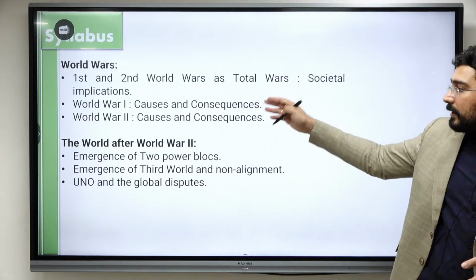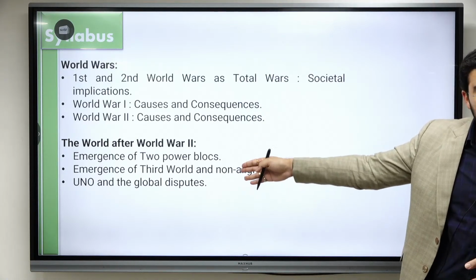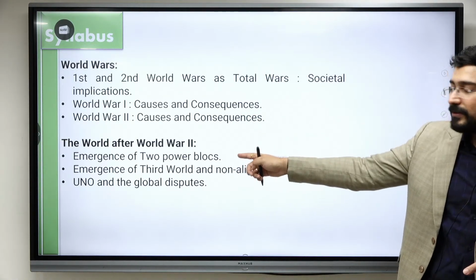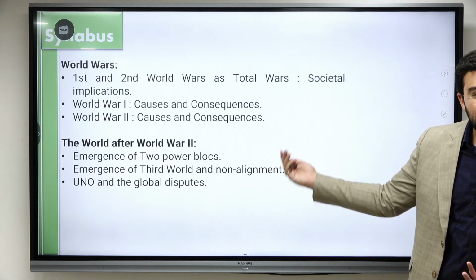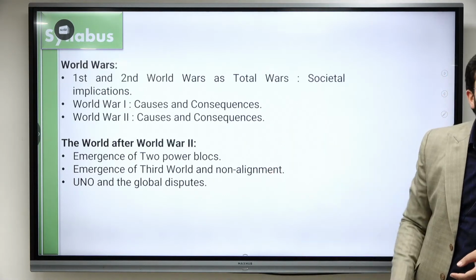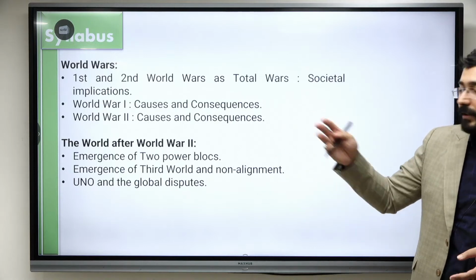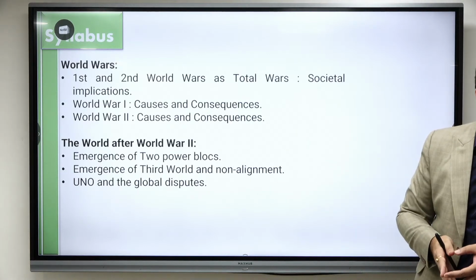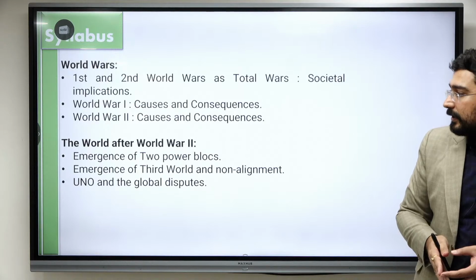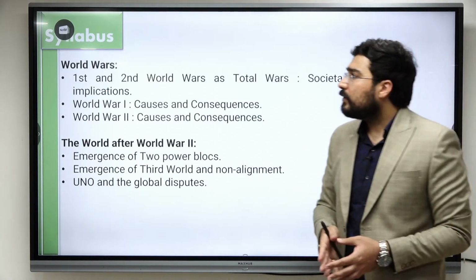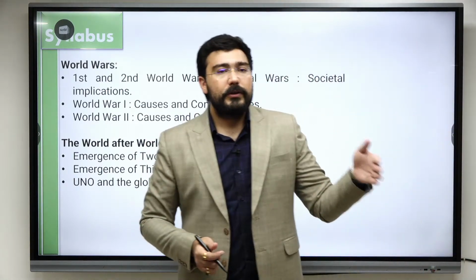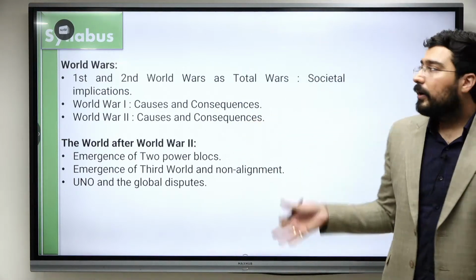तो जितना भी है, यही सारा है इसका आउटकम, है ना, सिलेबस में दिया हुआ. These are the consequences: emergence of two power blocks and beginning of Cold War, emergence of third world, NAM, और उसका क्या है, UNO. This is the impact. This is what we will discuss. All right, so all of us know two power blocks. One was USA, other was USSR.